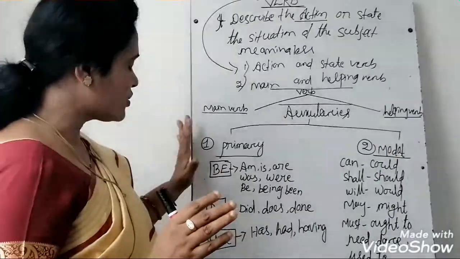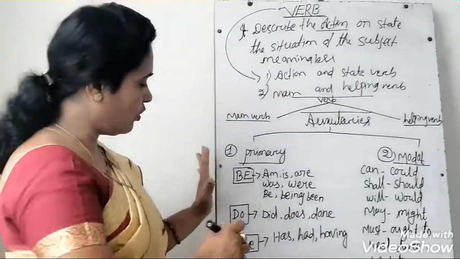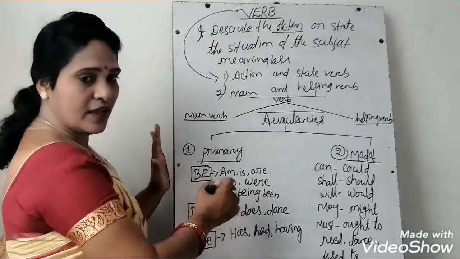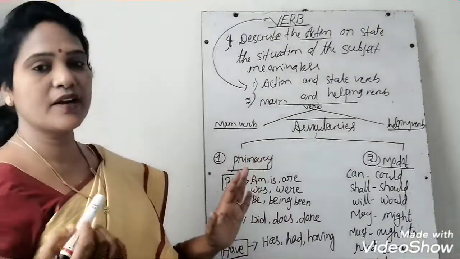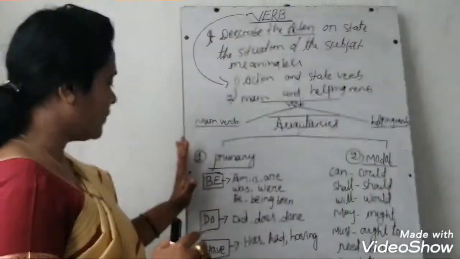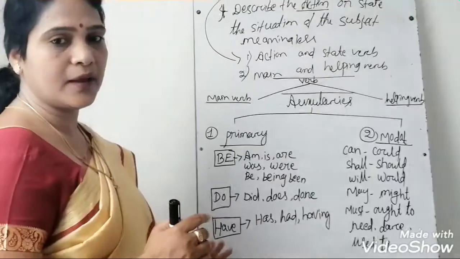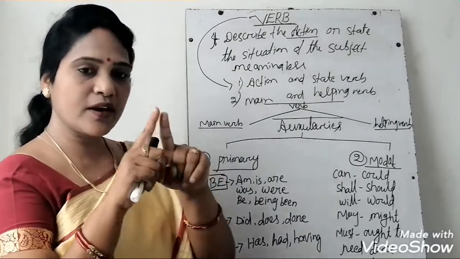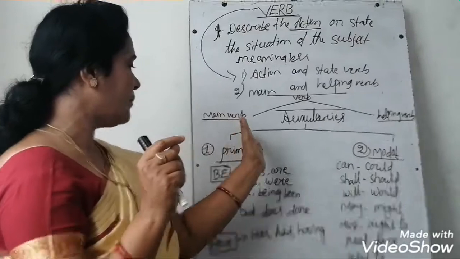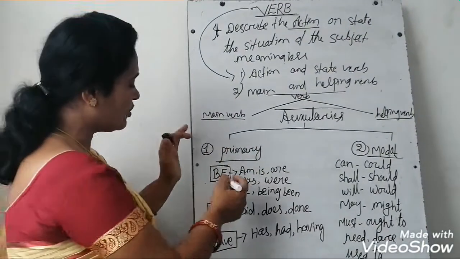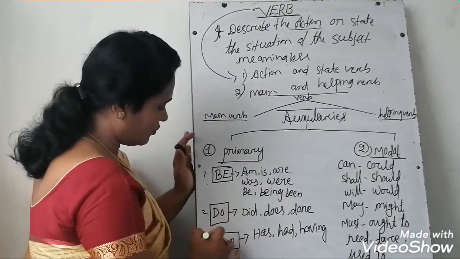The primary auxiliary I again divided into three parts. Have you seen it on the blackboard? The primary auxiliary is divided into three parts: be, do and have. So auxiliary is divided into two parts, one is the primary and another is the modal. Again, the primary auxiliary I divided into three: 1, 2, 3.